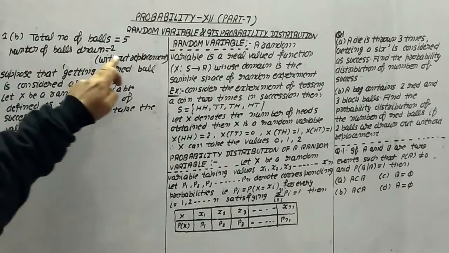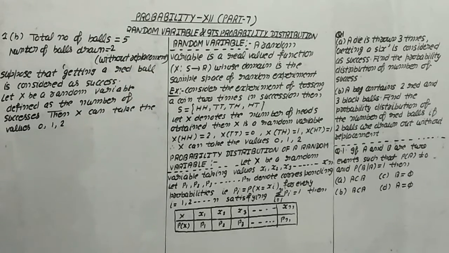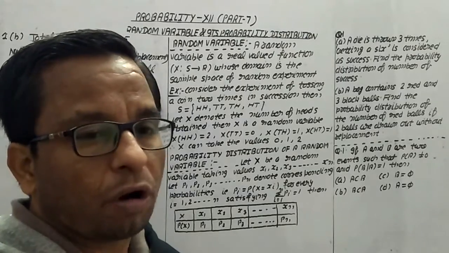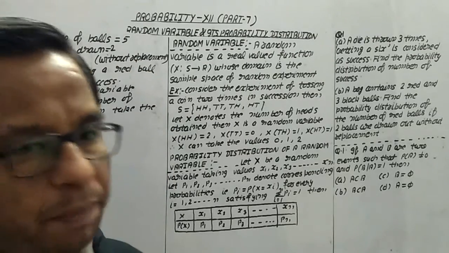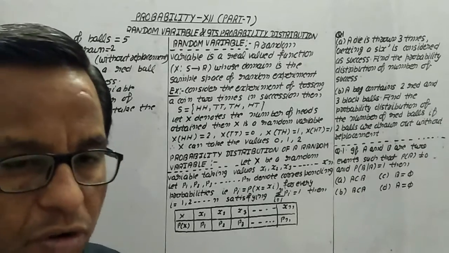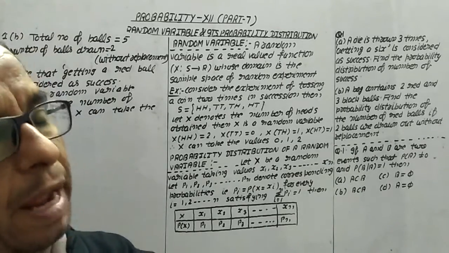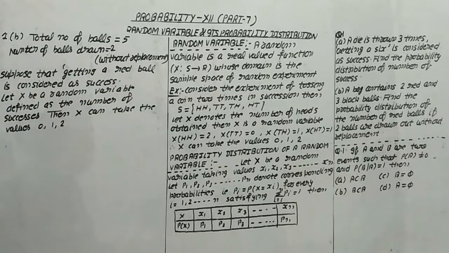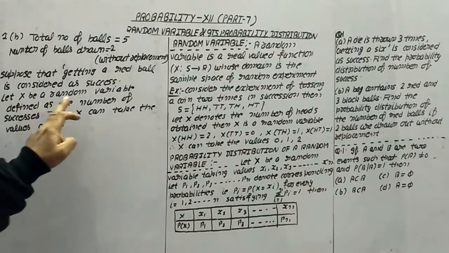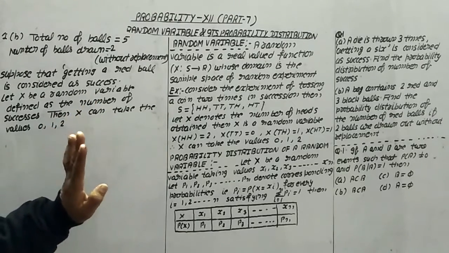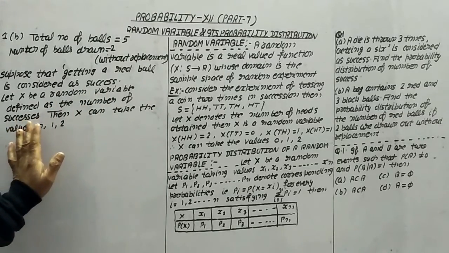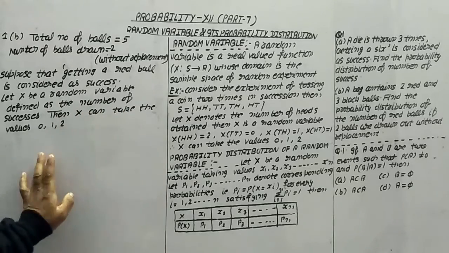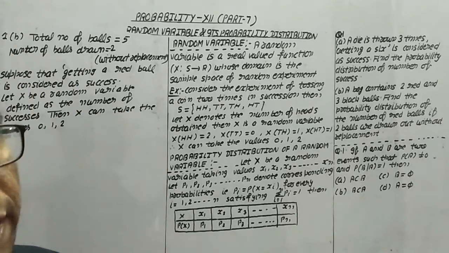Now, total number of balls is 5. Number of balls drawn is 2 without replacement. It may be the case of with replacement, but without replacement means we are not keeping that ball back in the experiment. Now, suppose getting a red ball is considered as success. Let x be a random variable defined as the number of successes. Therefore, x can take the value 0, 1, 2 because we are drawing 2 balls.